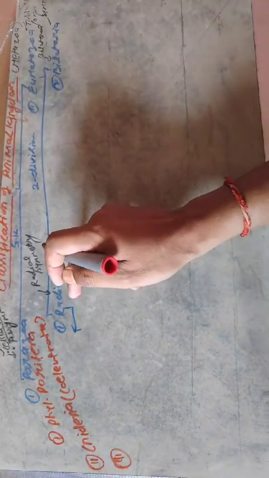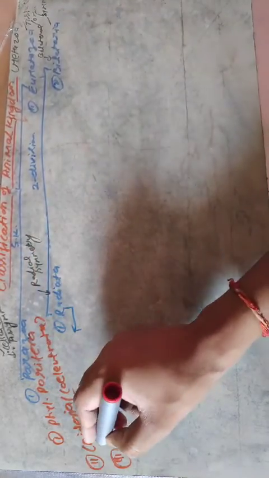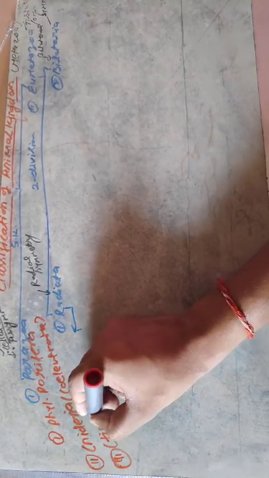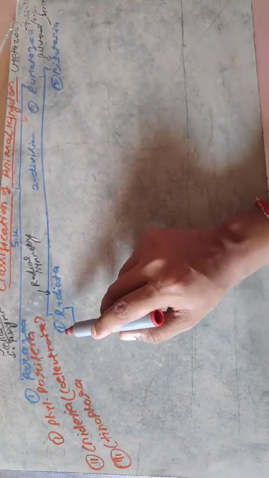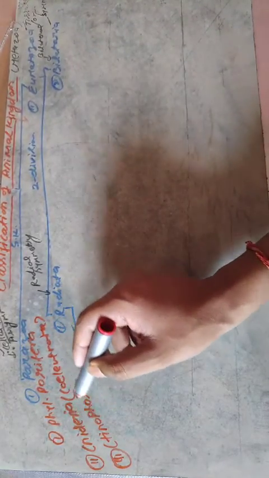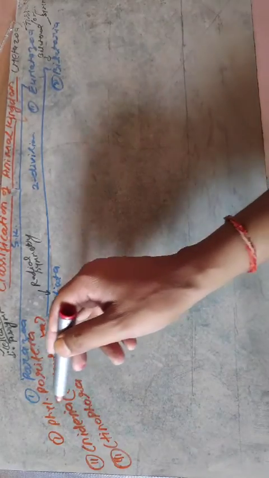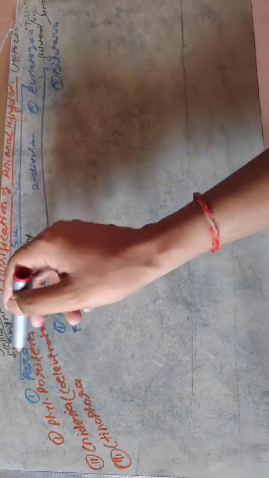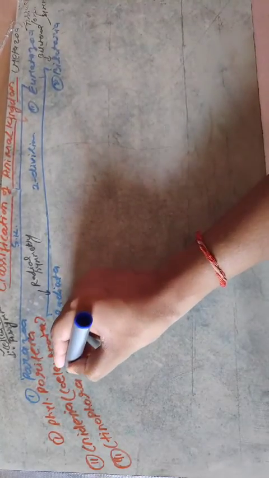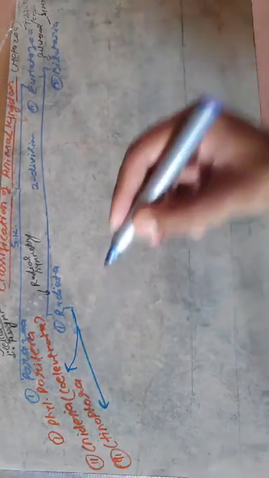The other part of the division radiata is a very small phylum, that is Ctenophora. So the two phylum of radiata are Cnidaria and Ctenophora, and only one phylum is in the Parazoa.